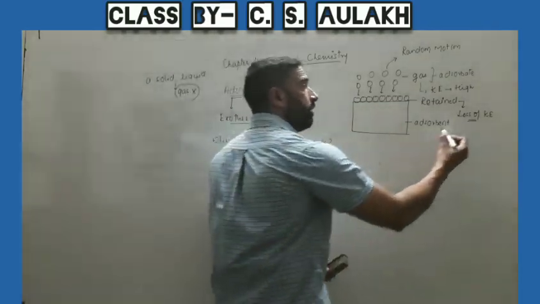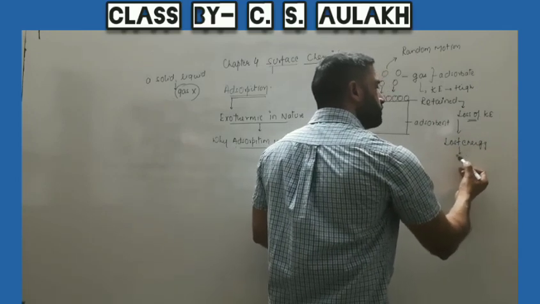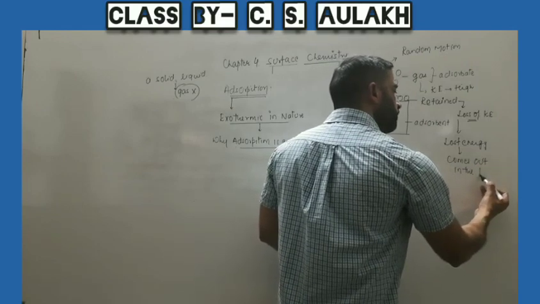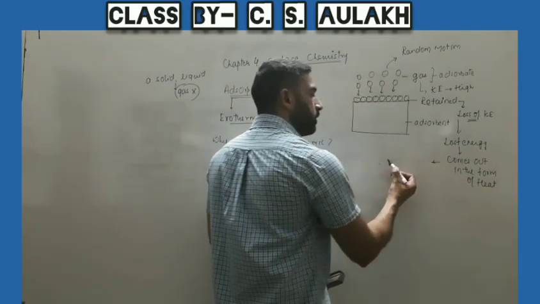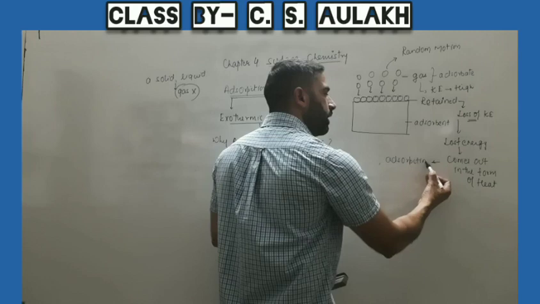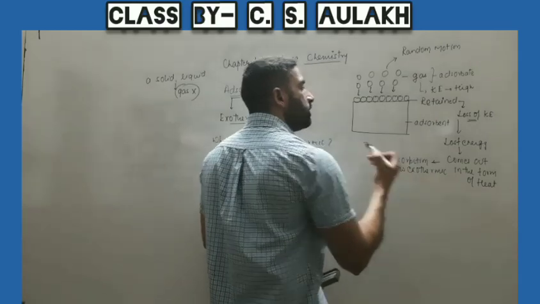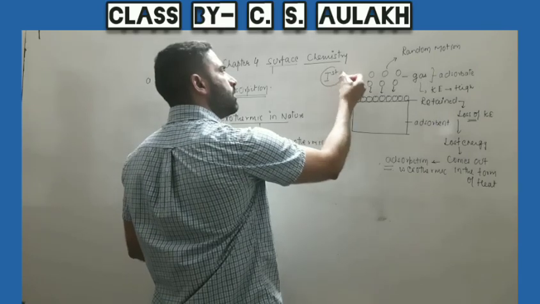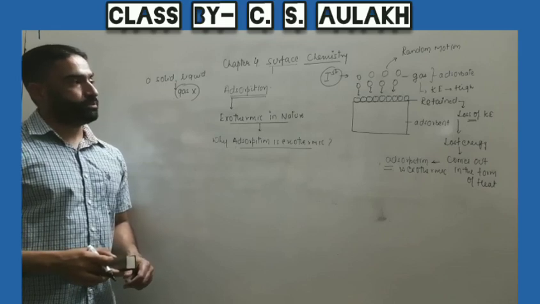This lost energy comes out in the form of heat. So we can say adsorption is exothermic. This is the first way that I have explained why adsorption is exothermic in nature.